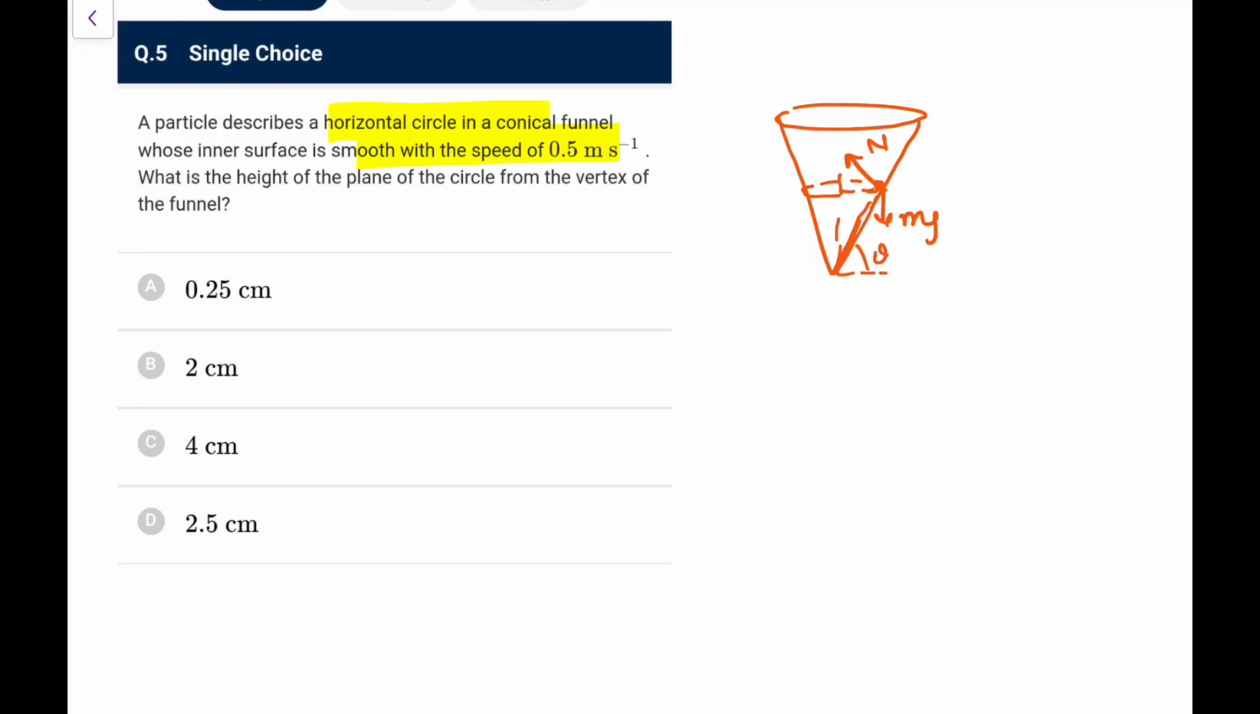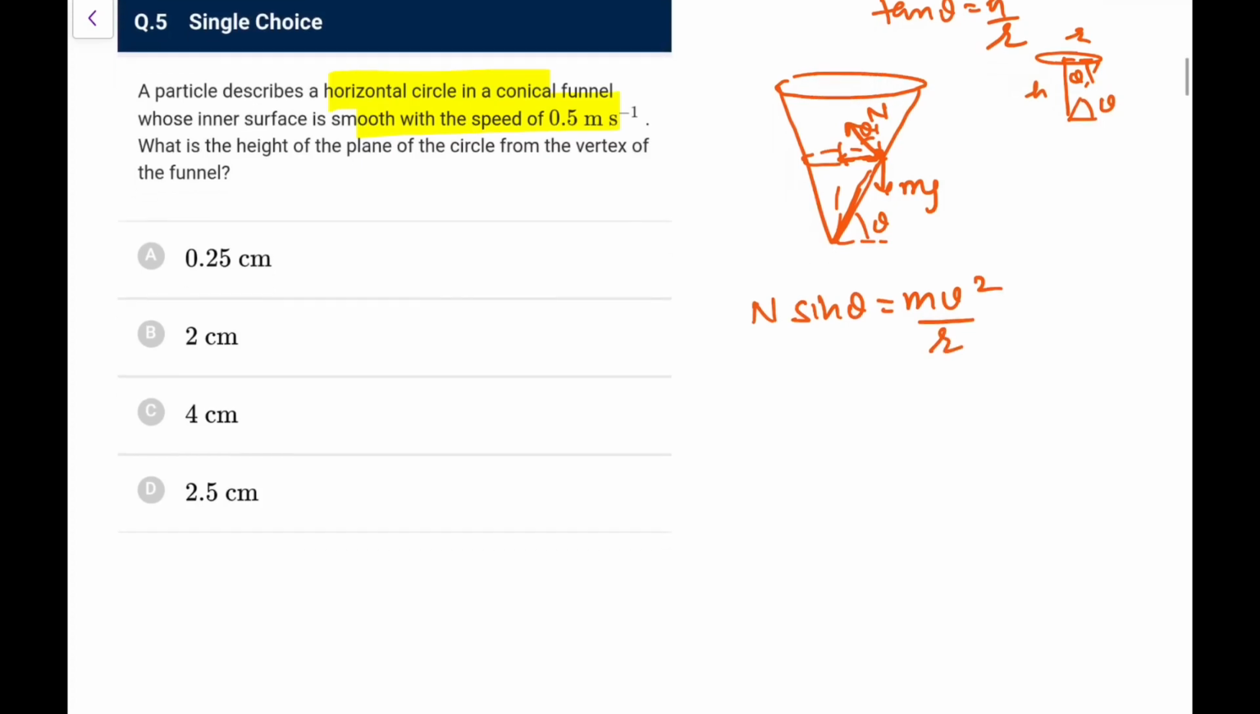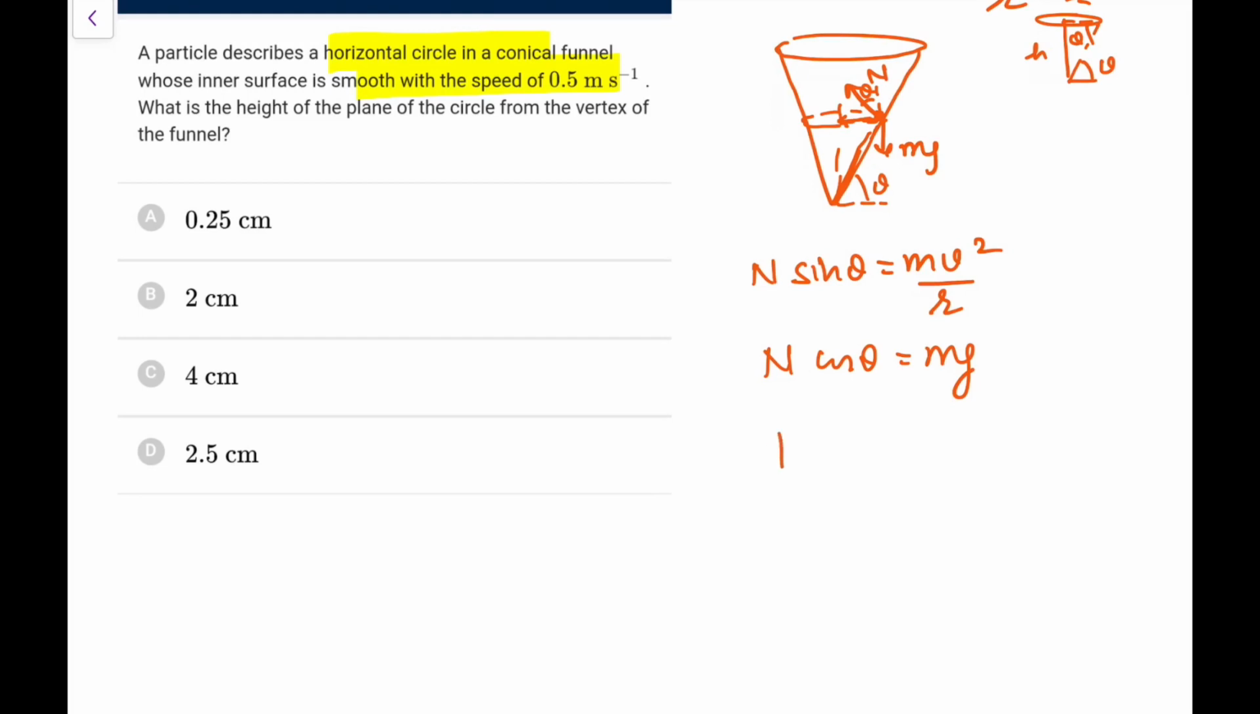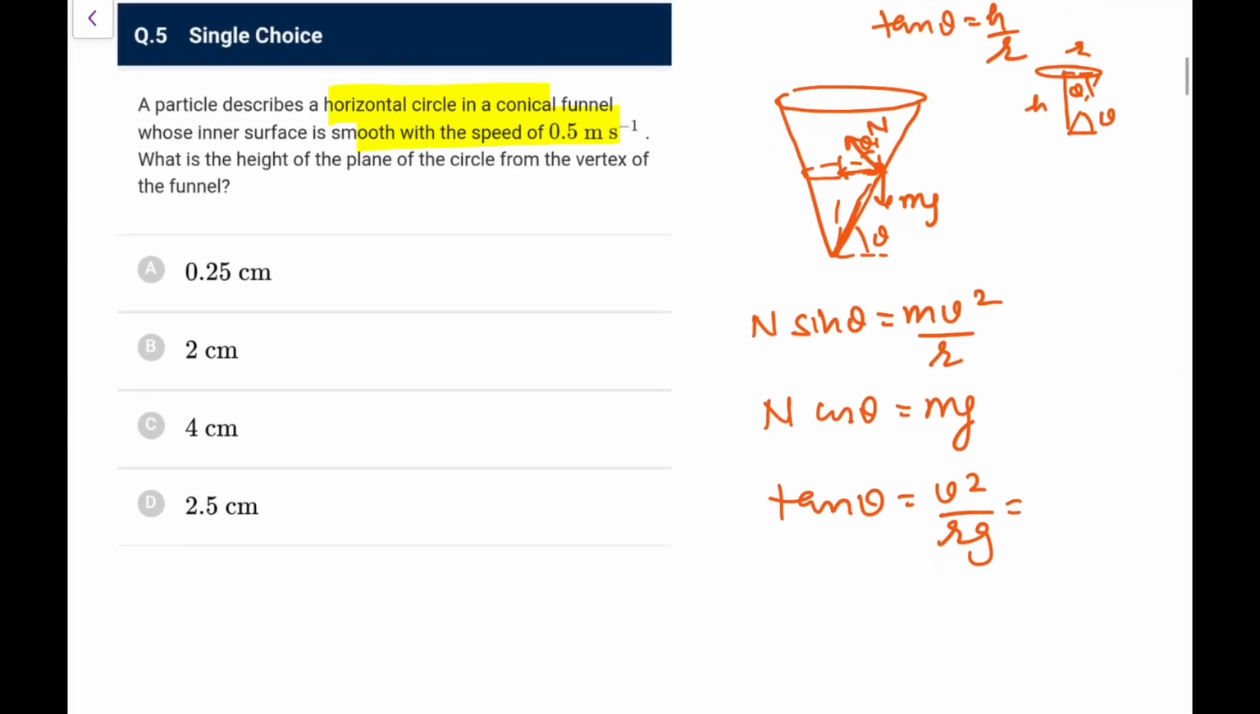So what we will have, the N will have two components, one would be here. That component, if we can make it out, this angle would be theta. Along horizontal, N sin theta will provide the necessary centripetal force mv square by r. Let's say this height is h and this radius is r. You have denoted this angle as theta, so I can write tan theta is equal to h by r. Okay, so mv square by small r, and N cos theta, you know, is equal to mg. So from here what we can make out, tan theta is equal to v square by rg, and tan theta you can make out from there also, that is equal to h by r.